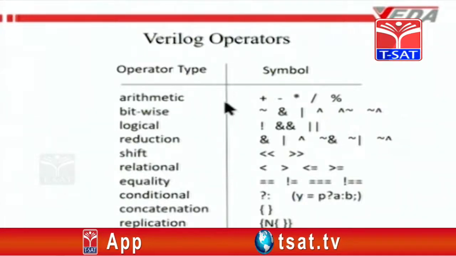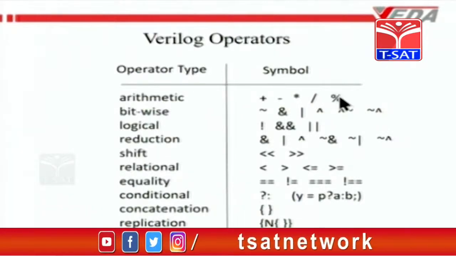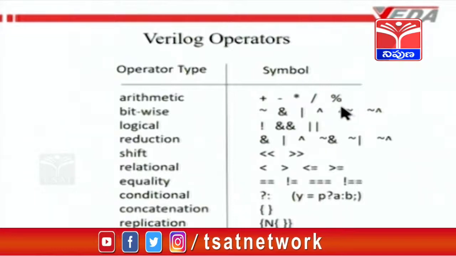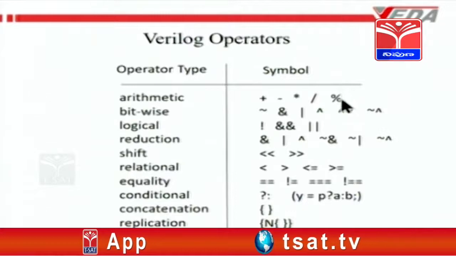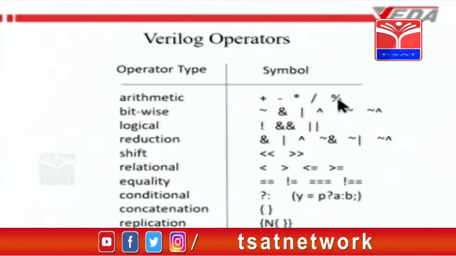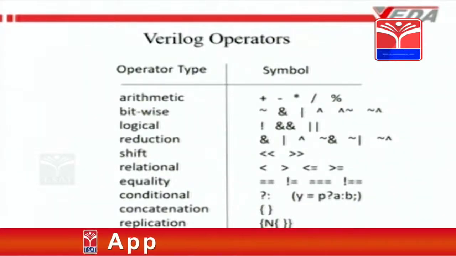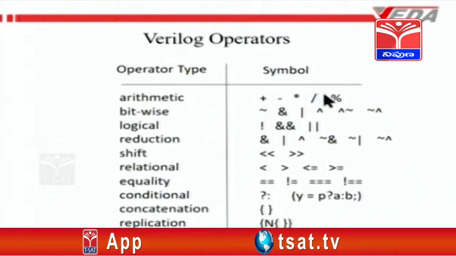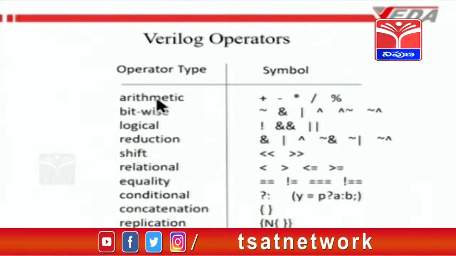You have the normal arithmetic operators: addition, subtraction, multiplication, division, and the mod operator. The mod operator, if you have A mod B, gives the remainder left when A is divided by B. A and B are whole numbers and the remainder is what is known as mod. For example, 10 mod 4 is equal to 2, because when 10 is divided by 4 the remainder is 2. So the mod operator is also available as an arithmetic operator in Verilog.